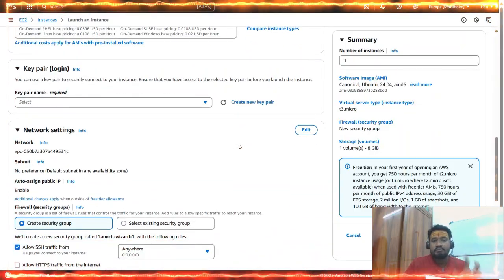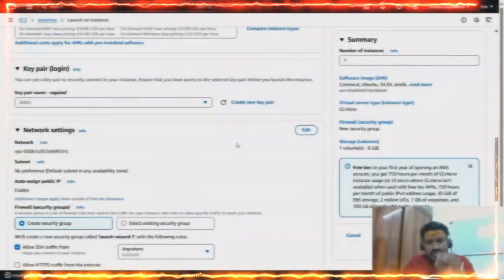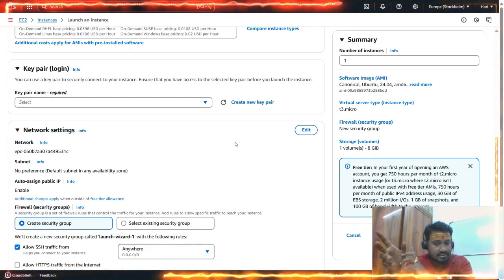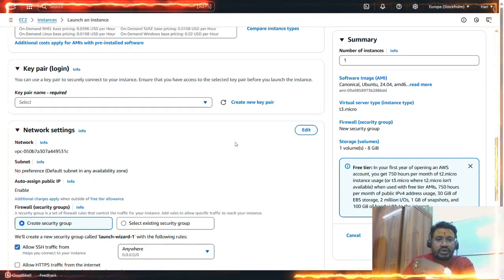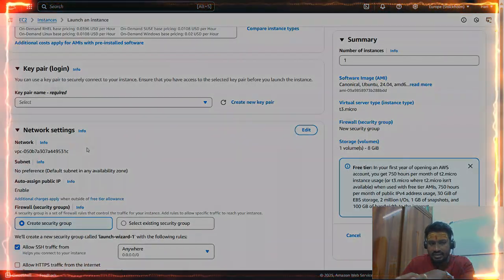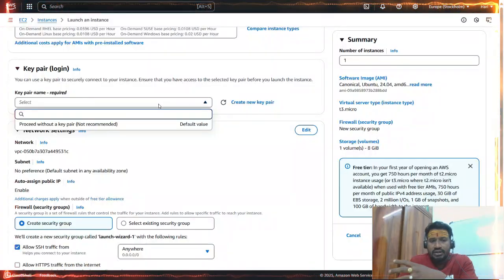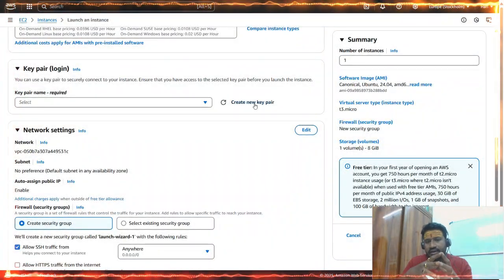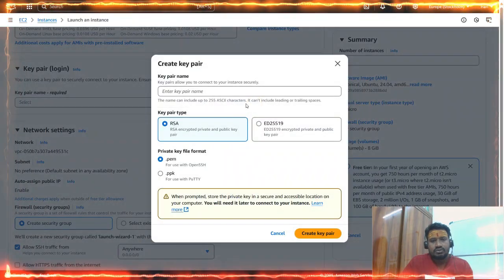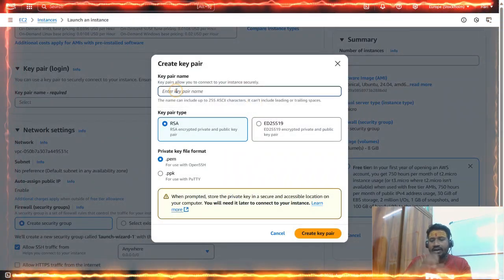And let's go with a key pair login. So this is one of the most important steps. In our slide we discussed key pair security and other stuff, right? So this is where we have to create a key pair and configure our network settings. By default, you can go with no key pair, which is not recommended. Once we click on this new key pair, Amazon will ask me what sort of key pair I would like to go with. So as you can see, I need to provide a key pair name.